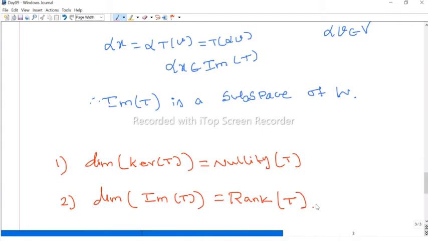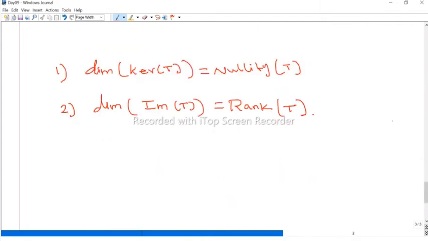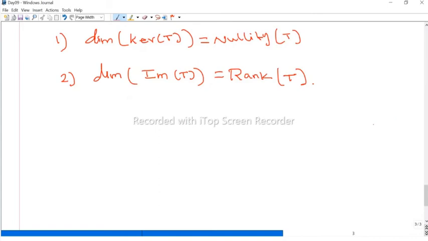Now what is the relation between matrices and linear transformations? That is one question. Every matrix is nothing but a linear transformation. If we take some specific matrix, suppose A is an m by n matrix, then this A matrix can be viewed as a linear transformation from R^n to R^m.